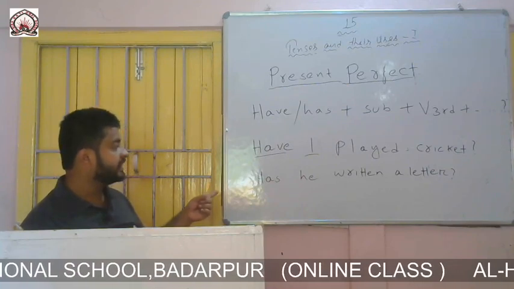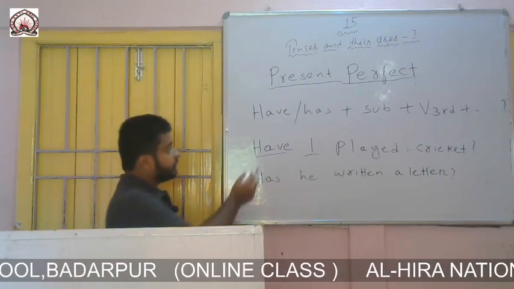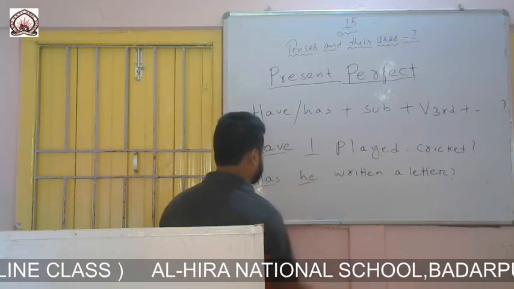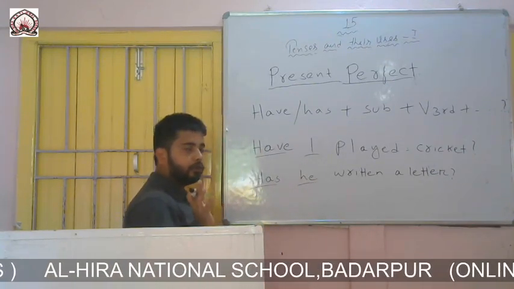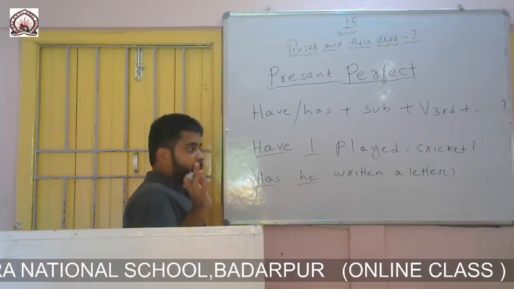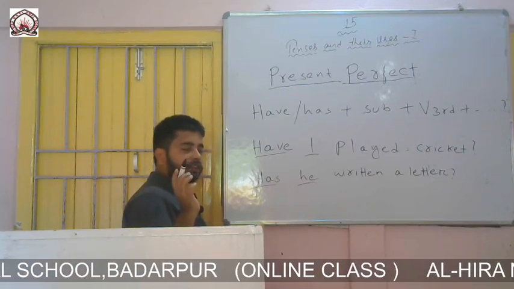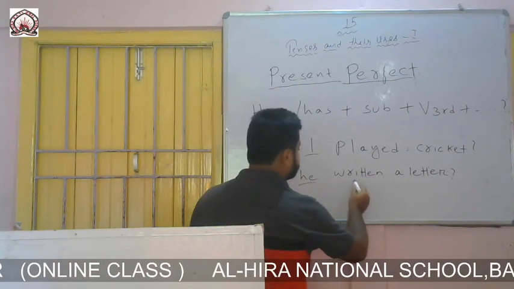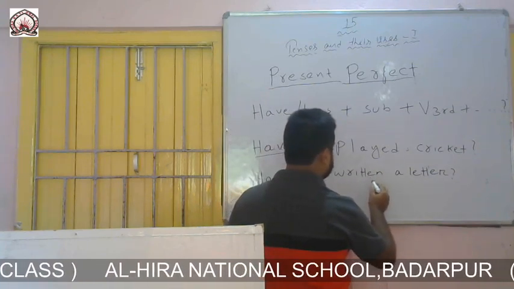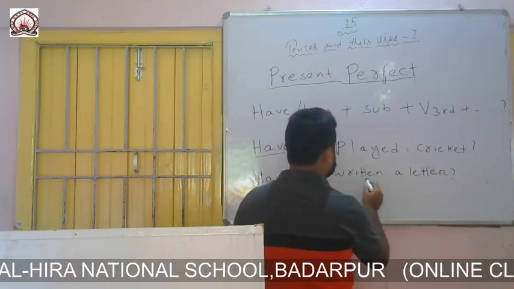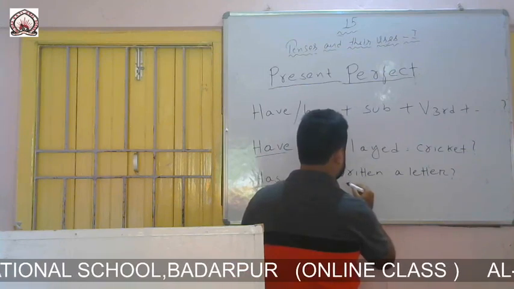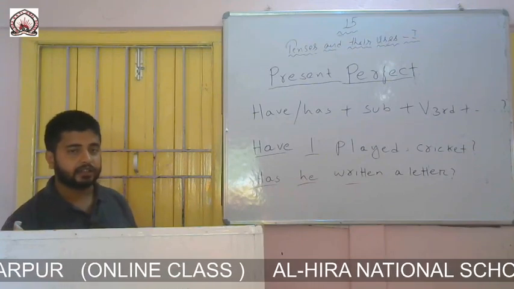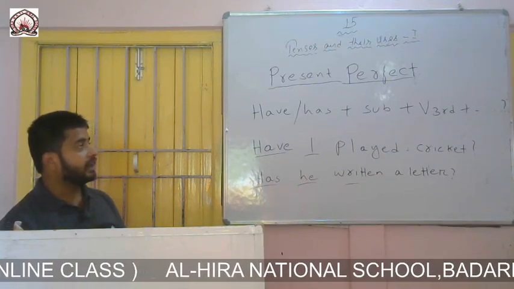My second example is, Has he written a letter? Here the formation says to write have or has. Here I have written has. Then the formation says to write the subject, and he is the subject here. As I have told you earlier, we should write has if the subject is third person singular. The subject is third person singular, so I have written has. Then the formation says to write the third form of a verb, so I have written the third form of the verb, right. Then a letter is the remaining part of the sentence, then at the end there is a question mark. Has he written a letter?